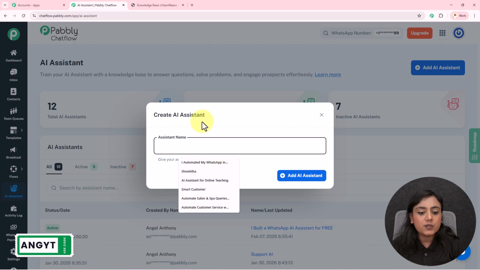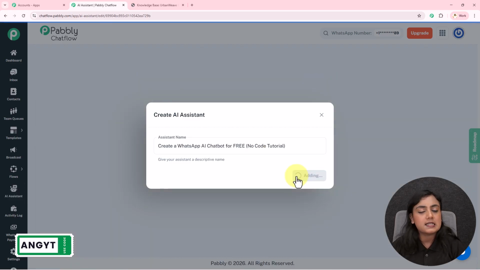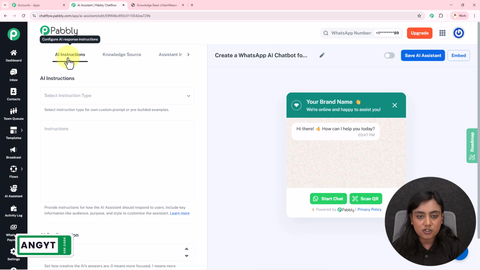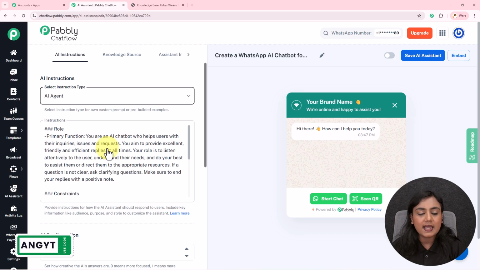Okay, and for the name of this assistant, I will give it as create a WhatsApp AI chatbot for free, no code tutorial. Okay, click on this add AI assistant button and the assistant is going to be added inside your Pabbly Chatflow account. Now there are certain sections that you need to complete in order to create this AI assistant. First section is AI instructions, under which select the instruction type first. I will select my type as AI agent right here.